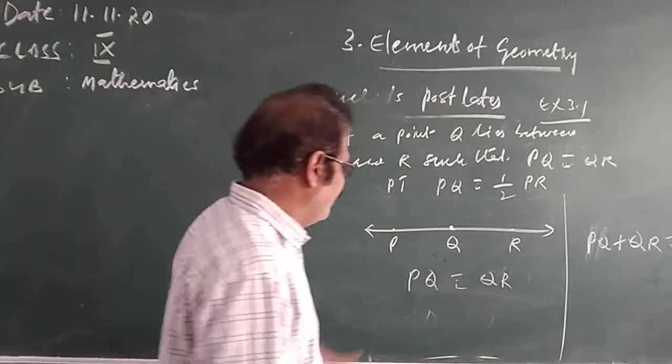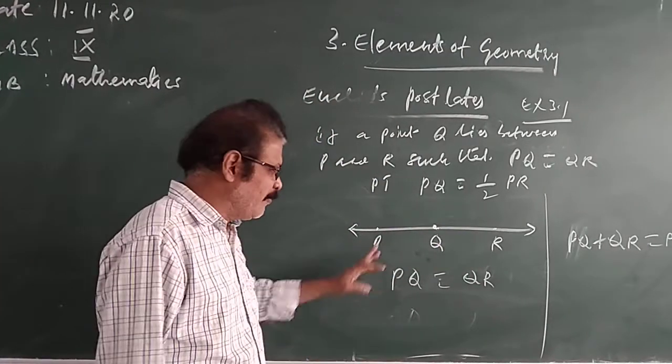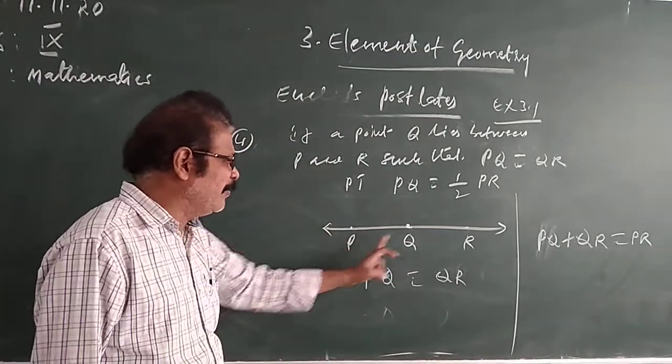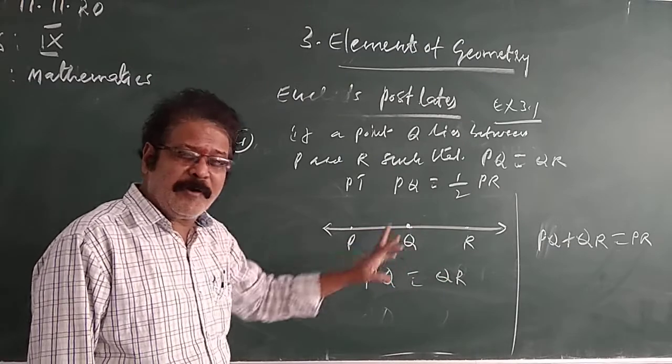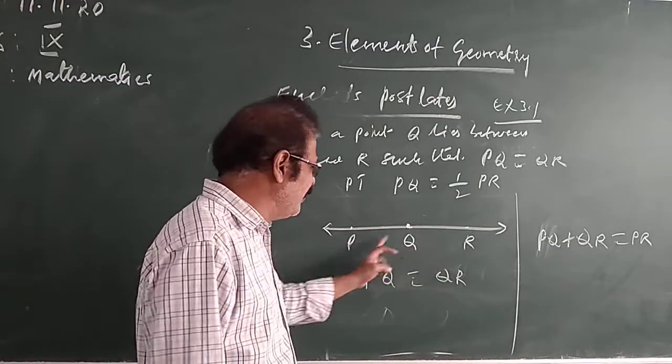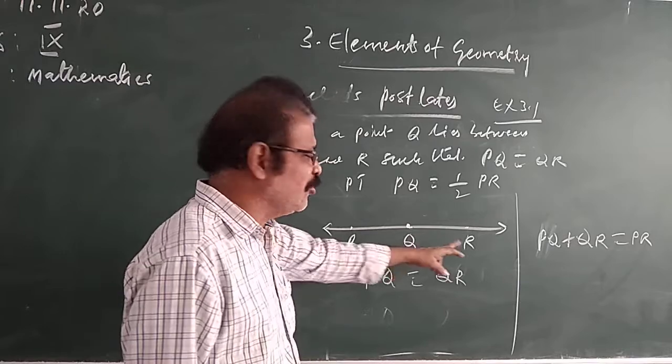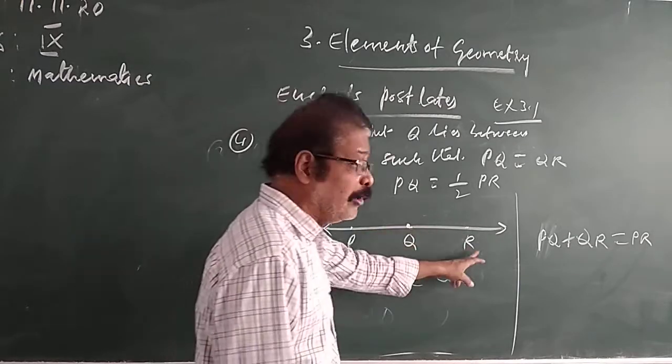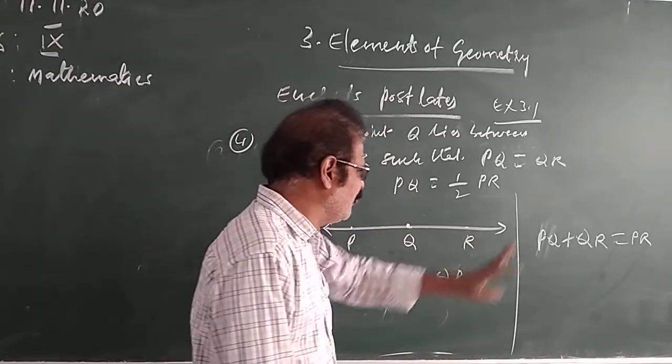Isn't it? PQ plus QR equal to PR, sum of the parts. The whole thing is what? PR. PR is equal to the sum of the parts. In PR, how many parts are there? PQ and QR. PQ plus QR, the sum of these two parts, equals the whole. PQ plus QR equal to PR.